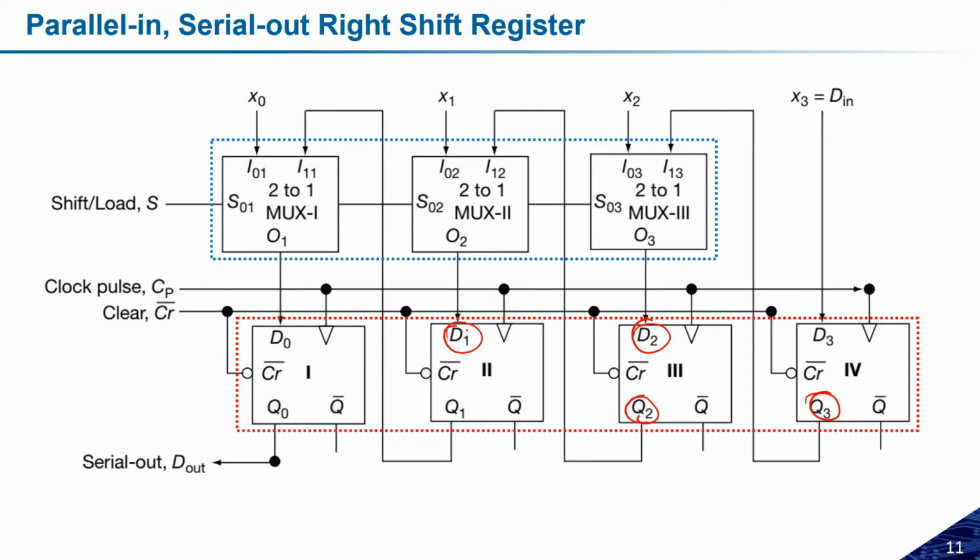The rest are all the same as what we did before. The load and control decides whether I have to load or shift. This is decided by this one, and it works the same as the previous slide. So this is how we can make the parallel input serial output shift register. I'm going at a faster pace, but if anyone has any doubt at any point of time, ask, because all the circuits are similar, so I don't need to spend too much time on this, right? That is why I'm moving at this pace.